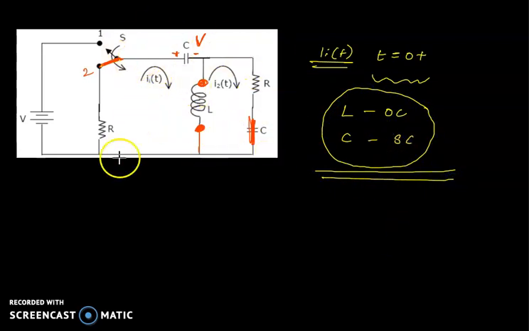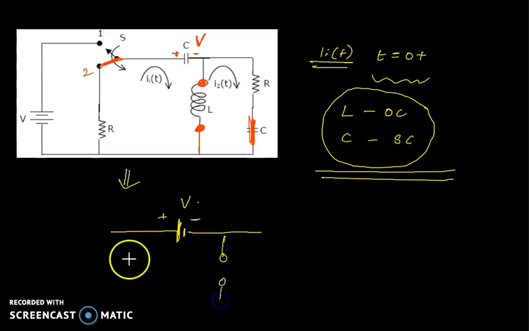Now rearrange the circuit again. This is a capacitor. The capacitor acts as a voltage source for some time, with plus and minus, and the voltage is V. The inductor is an open circuit, so there is no current flow through the inductor.